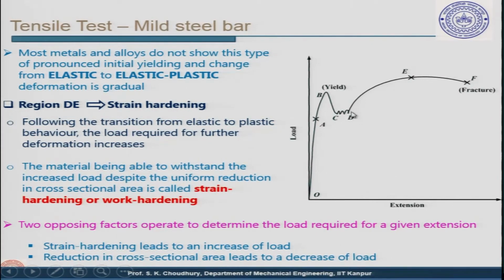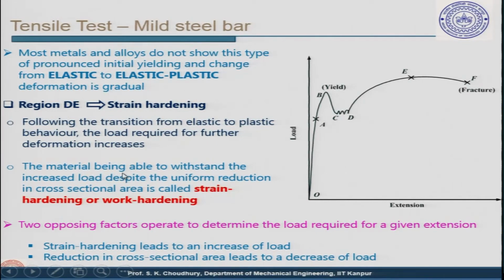Region DE here is the strain hardening region, as we call it. I have told you this already earlier. Following the transition from elastic to plastic behavior, the load required for further deformation increases, as you can see. But this increase in the load is not linear; it does not remain linear anymore.